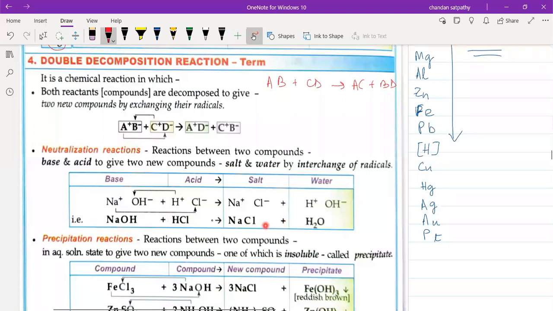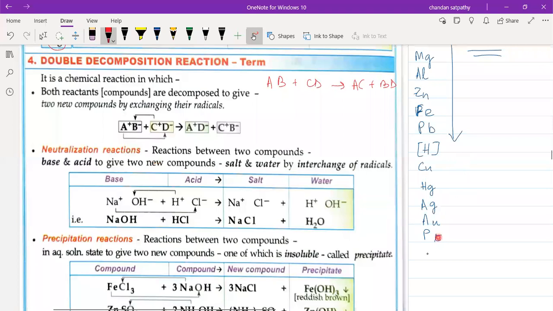But remember that a double decomposition reaction can also be a neutralization reaction. Now, what is a neutralization reaction? So let us understand that. It is a reaction between an acid and a base. So when an acid and a base combine to give a new compound, salt and water, by interchange of the radicals, it is called a neutralization reaction.